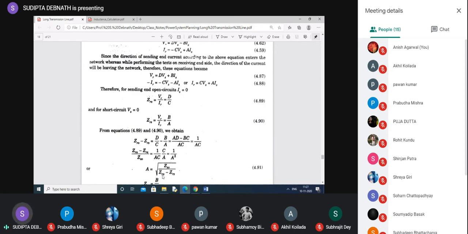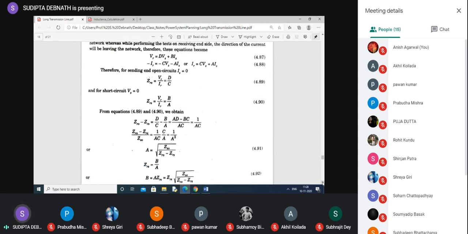So see, we can find out the generalized constant A in terms of these values because these things we have measured. So as soon as we know A, then we can easily from this equation find out B. B will be equal to A into ZRS. So from this equation we can easily write down B, A into ZRS.